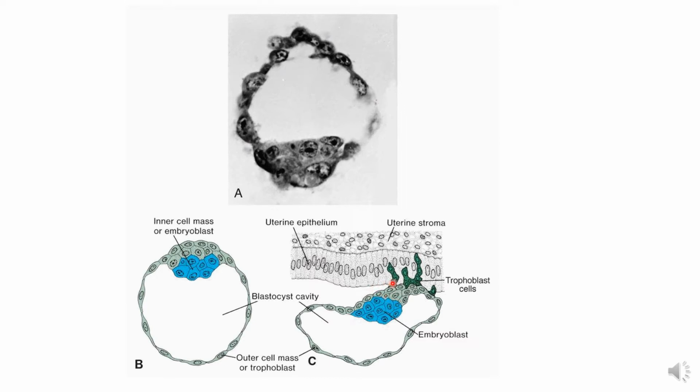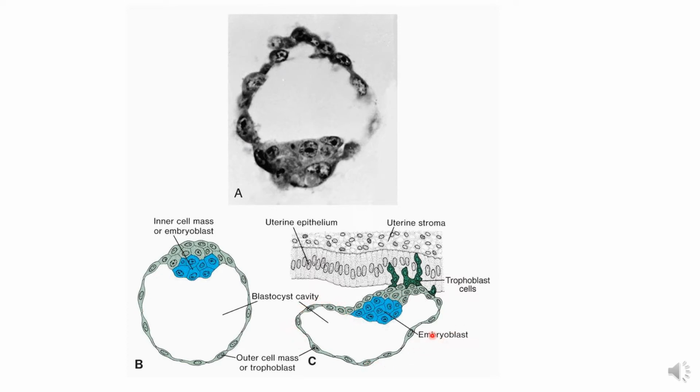Now, the blastocyst is surrounded by the zona pellucida. The zona pellucida breaks down, and there is no more zona pellucida seen around the blastocyst.